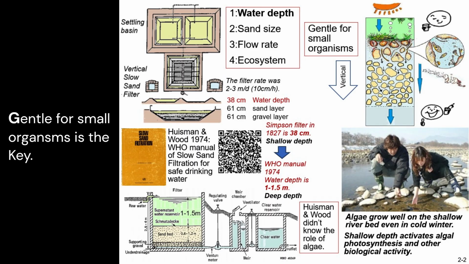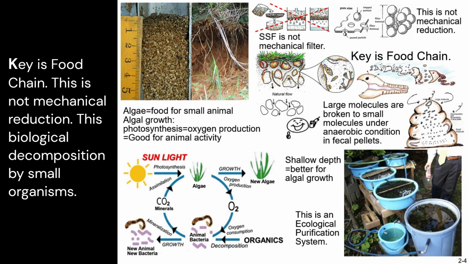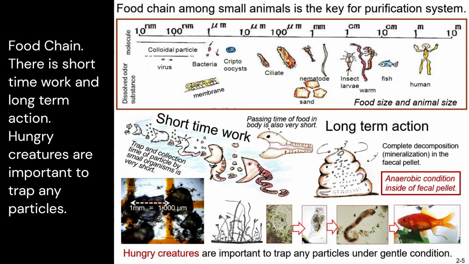Gentle for small organisms is the key. Water depth, sand size, flow rate and ecosystem. The key is the food chain. This is not mechanical reduction. This is biological decomposition by small organisms. In the food chain, there is short-time work and long-term action. Hungry creatures are important to trap any particles.